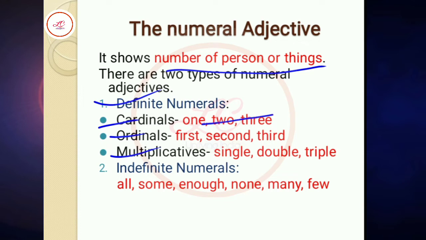Cardinals 1, 2, 3, and ordinals first, second, third. Multiplicatives single, double, triple. Indefinite numerals all, some, enough, none, many, few. So these are the examples of numeral adjectives.